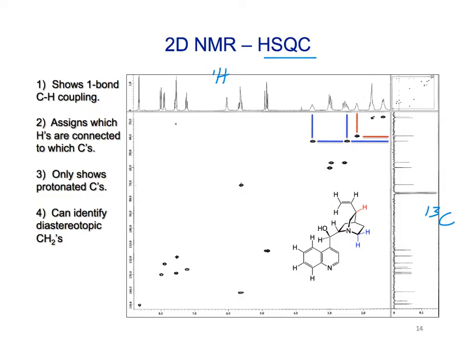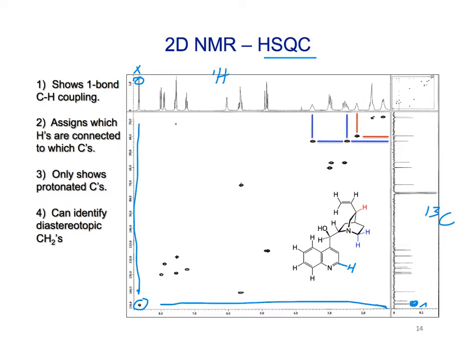Right, so for example, we could start with this proton here, which remember was the proton right here, and there's no diagonal in this case because the two axes are different. But we just go from here, we go down to this one, and we go across to this one, and we see that this proton here is connected to the carbon over here. Okay?